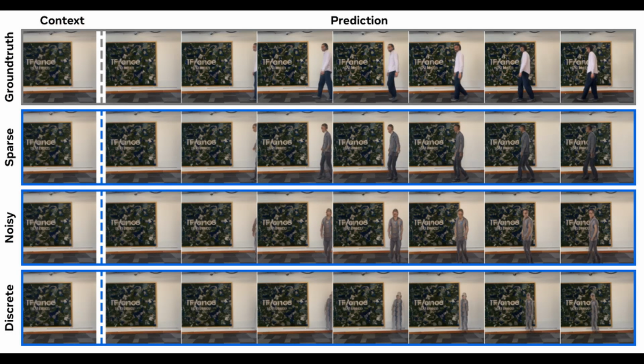This image shows how different types of latent action representations perform when predicting a person walking into a scene. The top row is ground truth, what actually happened. Then we see predictions using sparse latent actions, noisy latent actions, and discrete latent actions at the bottom. Notice how the discrete representation completely fails to capture the person entering the scene, while the sparse and noisy continuous representations do a much better job. The paper mentions that continuous but constrained latent actions are able to capture the complexity of actions from in-the-wild videos in a way that vector quantization approaches can't.